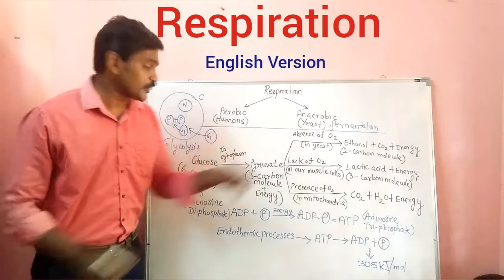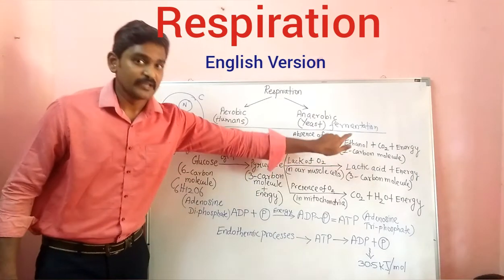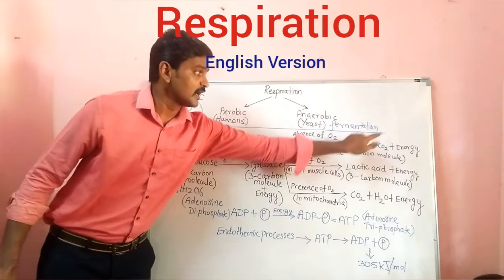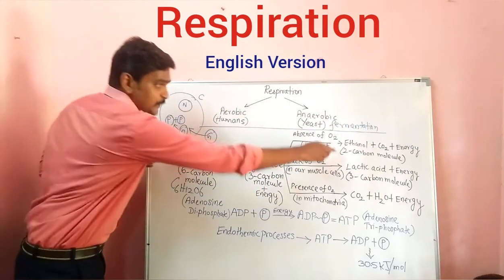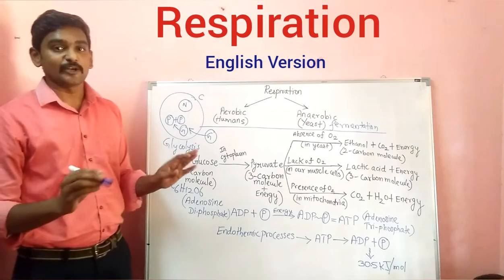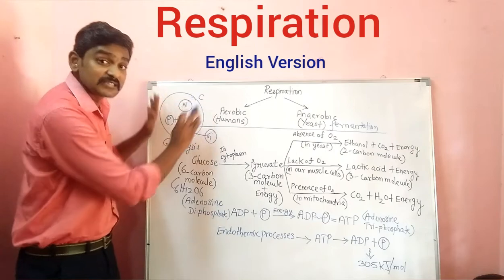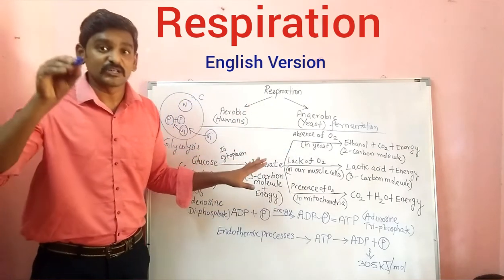So yeast, what will they produce in the cytoplasm? They will be producing this ethanol. Ethanol will be produced. Next what happens? Carbon dioxide will be produced, and as a result energy also will be released. So all these processes will be taking place in the cytoplasm of the cell. Okay, it will not enter into the nucleus or mitochondria, anywhere; it will not enter, only in the cytoplasm of the cell. All these things will be happening in the absence of oxygen.